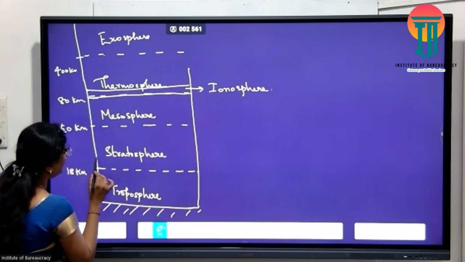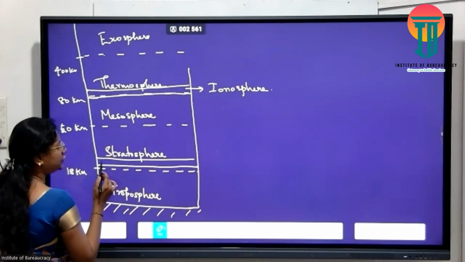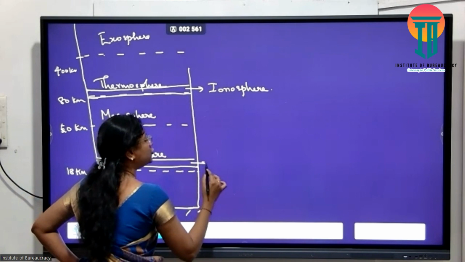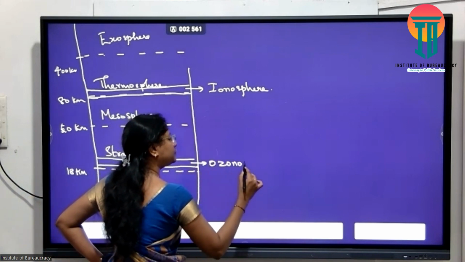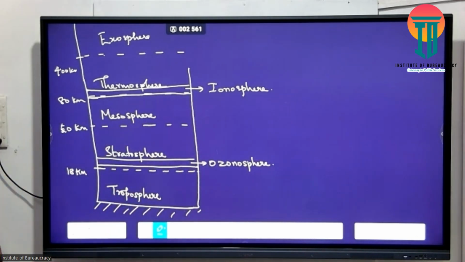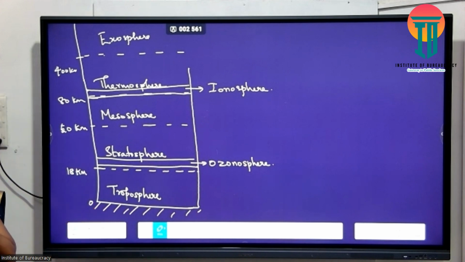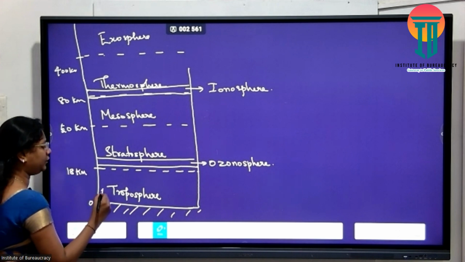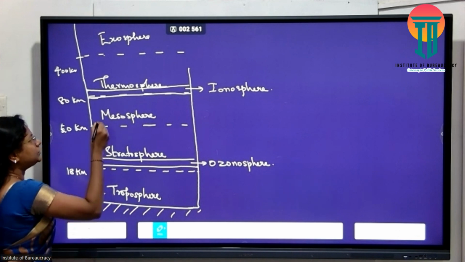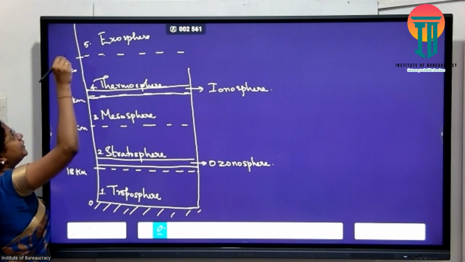And similarly, the lower layers of the stratosphere are known as the ozonosphere. First write down the names, then we will discuss. So these are the different layers from Earth's surface, 0 kilometers. The first layer is my troposphere, second layer stratosphere, third mesosphere, fourth thermosphere, and fifth is my exosphere.